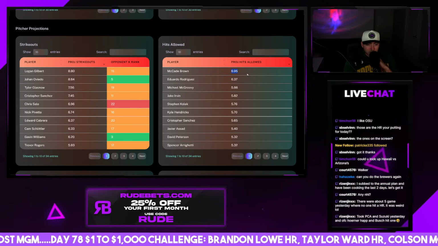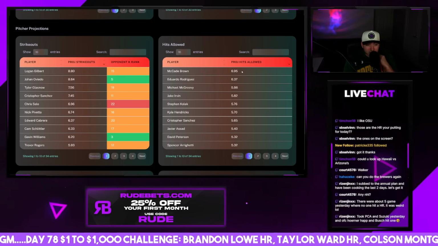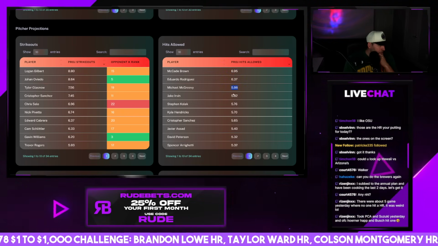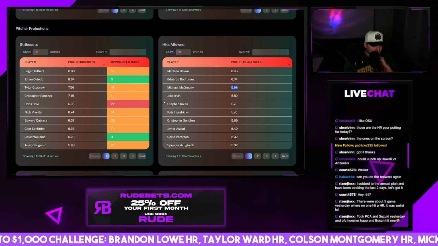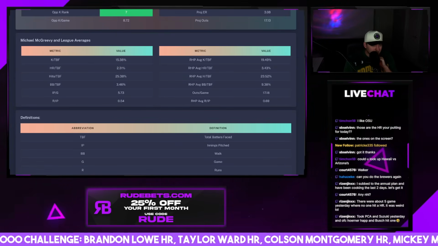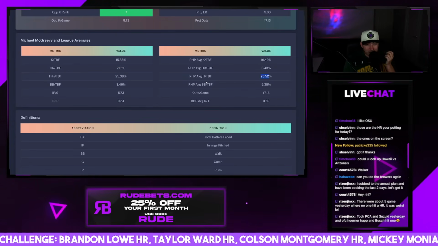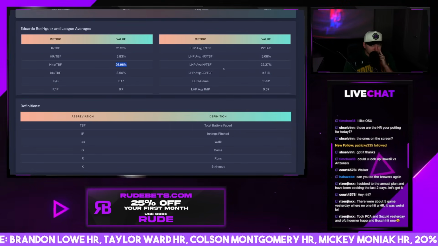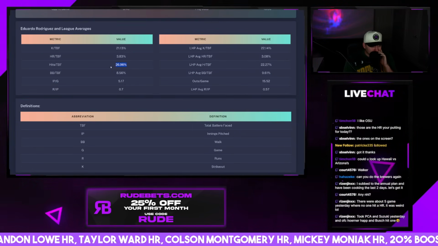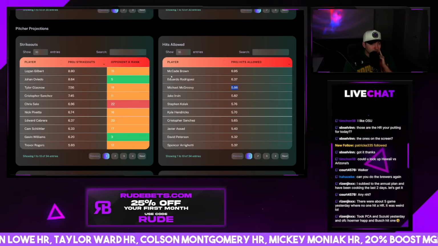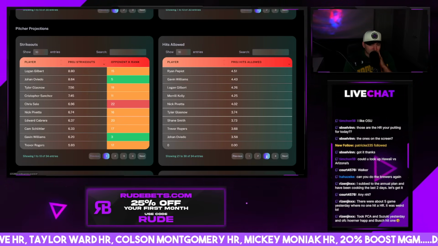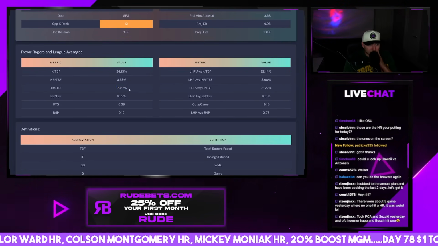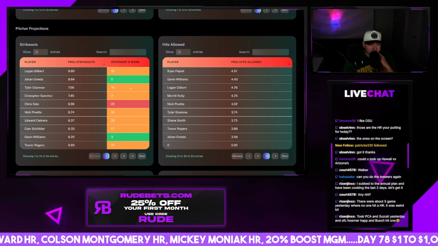If you can find McCade Brown, 4.5 hits allowed, that's a good play. McGreevy, 4.5, it's a good play. Look for your hits allowed guys here. Click on their name, look at their hit rate, make sure it's pretty high. Yeah, 25 is 2% more per batter. That's good, right? Eduardo Rodriguez, 3%, 4% more per batter. That's a really good hit rate to take hits allowed overs. On the other end, if you want to do hits allowed unders, you could do that too. You could look like Trevor Rogers and see he's 7% under, right? Like, these are good plays.